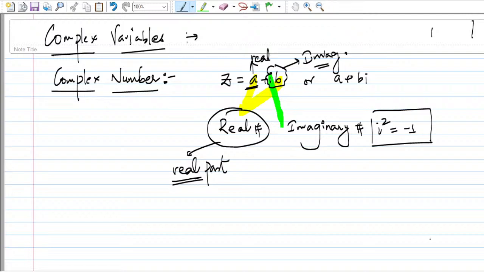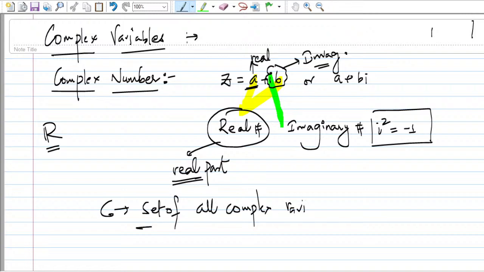Now, as we know, the real numbers are denoted by R if we consider this in space, and the set of all complex numbers is denoted by C. These are very basic things that I'm just trying to revise.